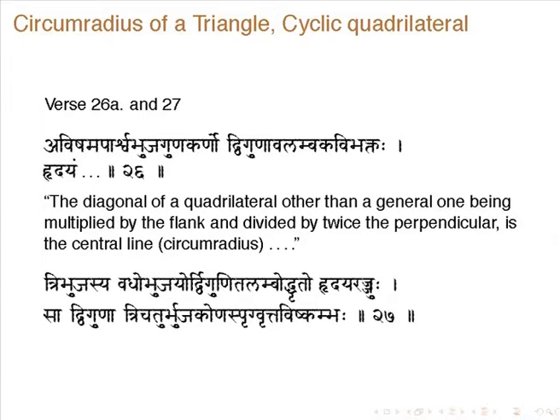Okay. So now he goes to the circumradius of a triangle and a cyclic quadrilateral. So the result is the diagonal of a quadrilateral other than a general one being multiplied by the flank and divided by twice the perpendicular is a central line, that is the circumradius. So this is the earlier verse, part of verse 26 in chapter 12. Then the next verse gives the circumradius of a triangle.